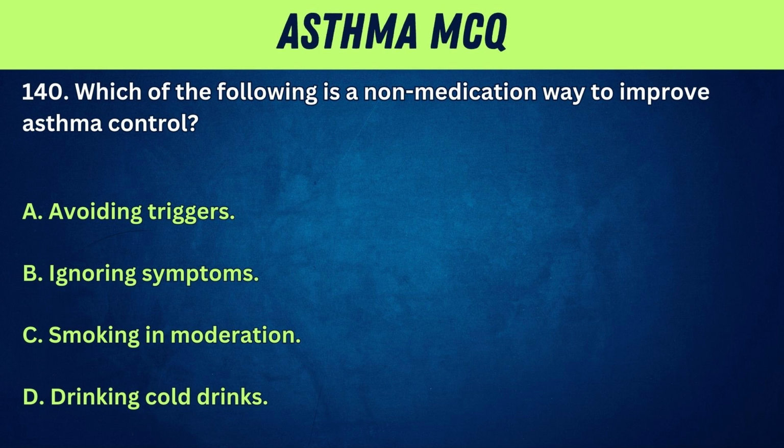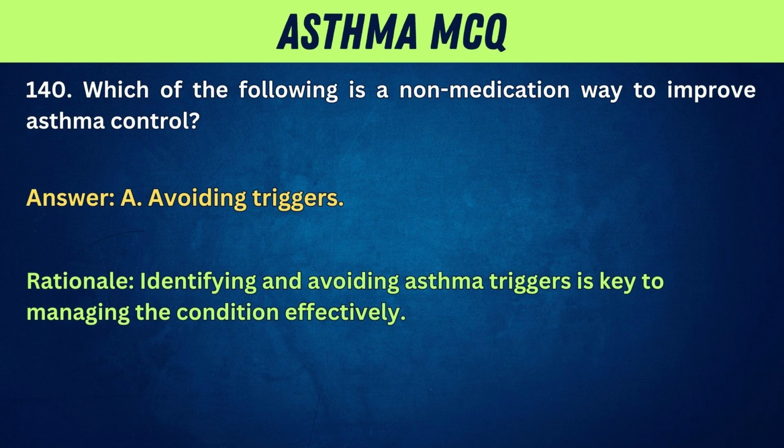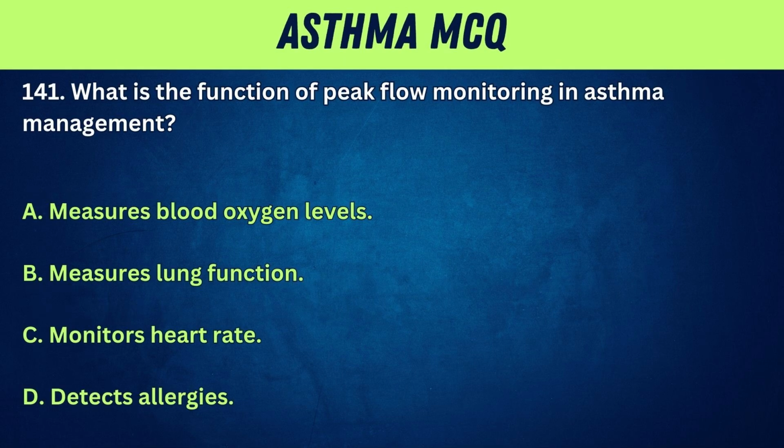D. Drinking cold drinks. Answer. A. Avoiding triggers. Rationale. Identifying and avoiding asthma triggers is key to managing the condition effectively. 141. What is the function of peak flow monitoring in asthma management?